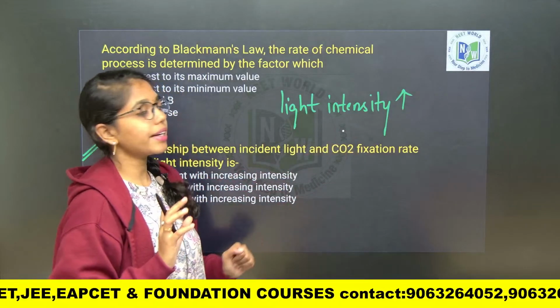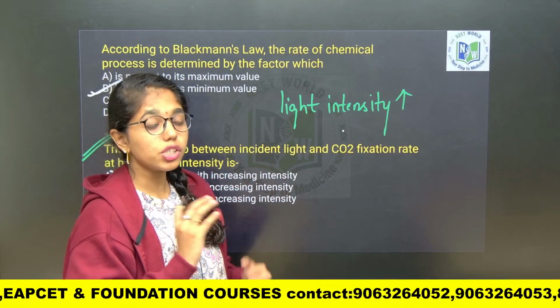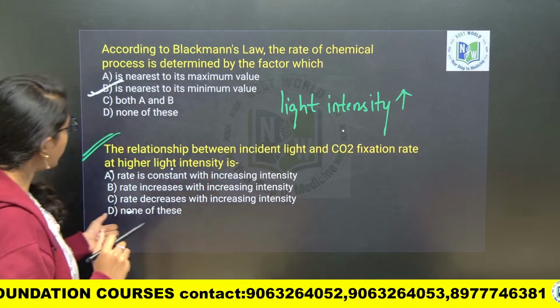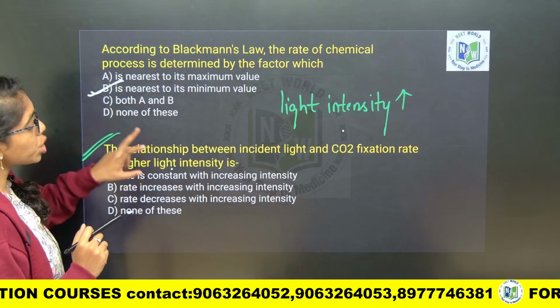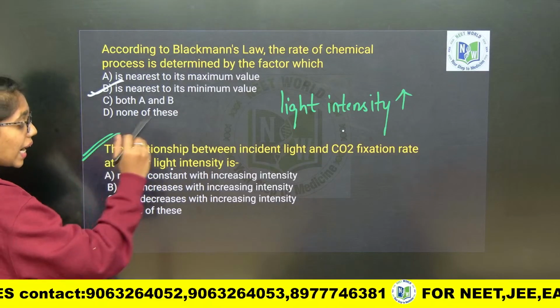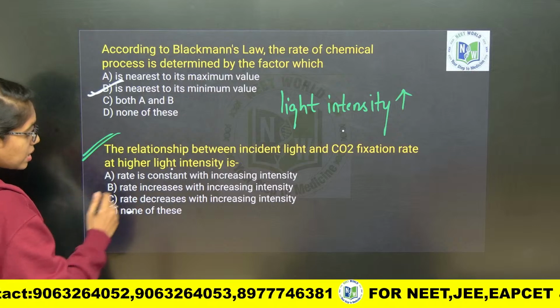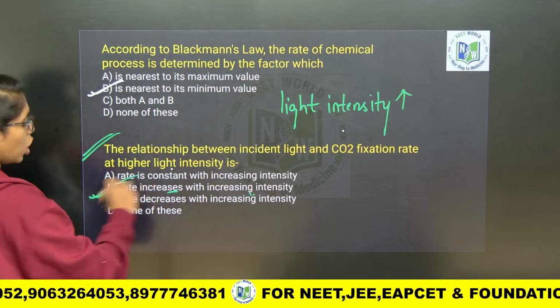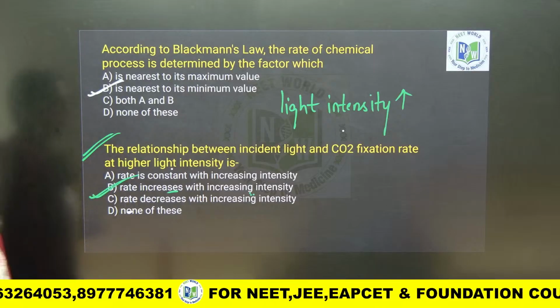Only at high light intensities, photosynthesis process will be enhanced. So, here if you look into the relationship between the incident light and carbon dioxide fixation rate at higher light intensities, the rate increases with increasing light intensity. Option B will be the correct answer.